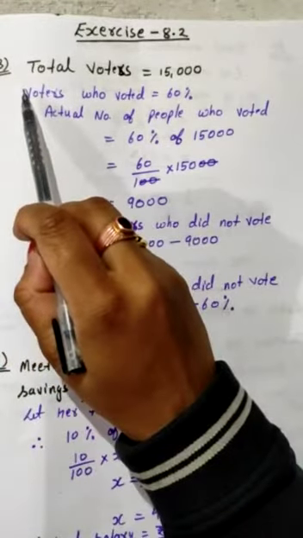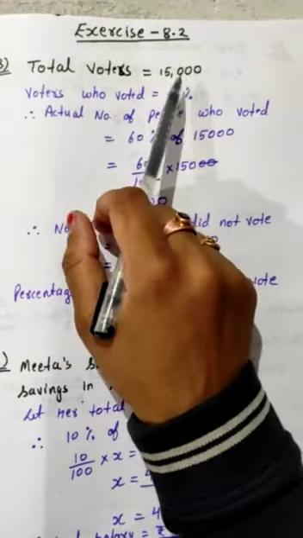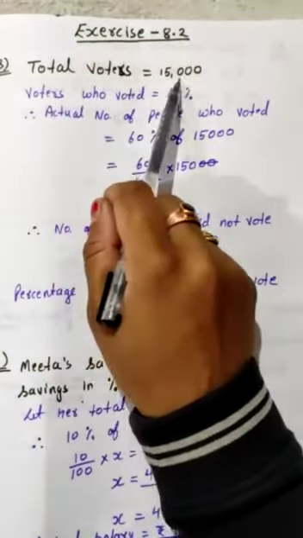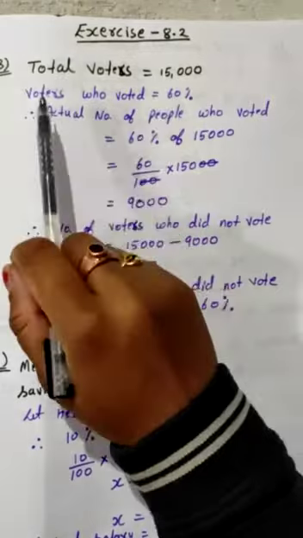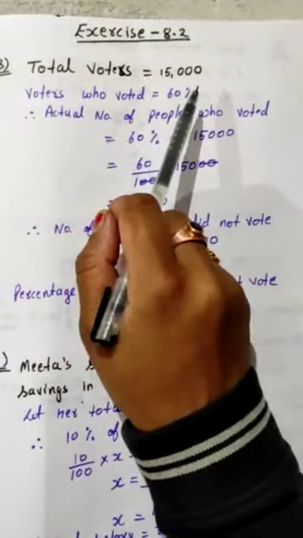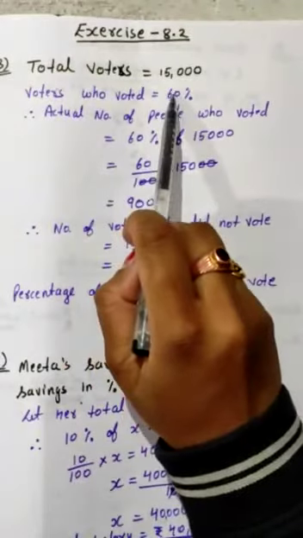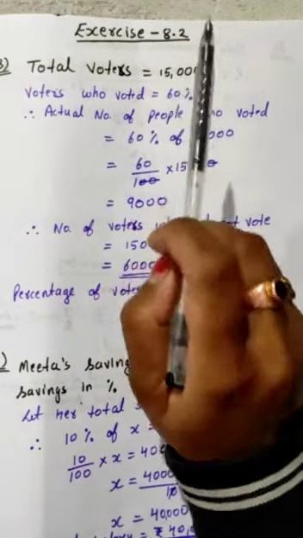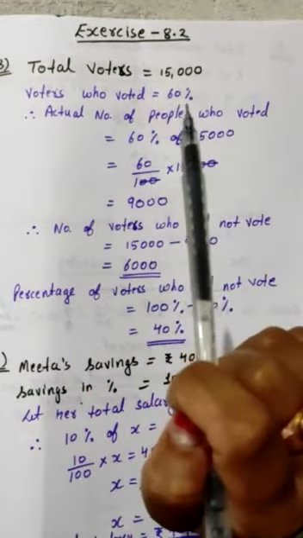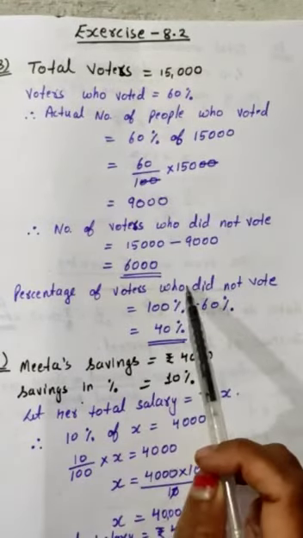The first one of today, question number 8, is: in a city there are total 15,000 voters, okay? Out of these, 60% of the voters actually voted and the remaining voters did not vote, because voting is not compulsory, it is a responsibility, but everyone does not take it seriously. So only 60% of people voted. The question is, what percentage of voters did not vote and what is the actual number of voters who did not vote?